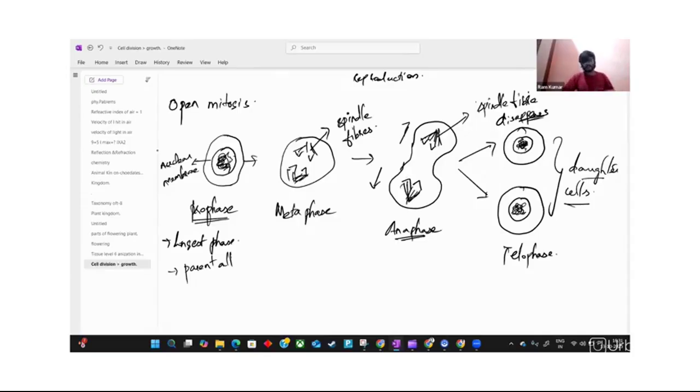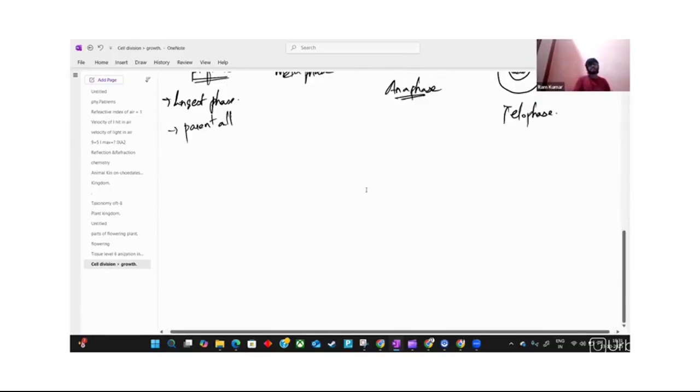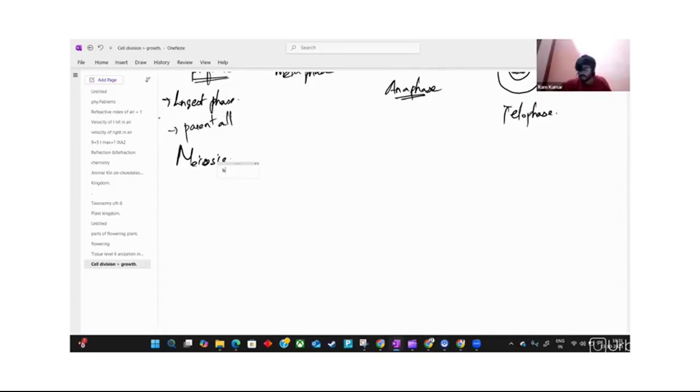Meiosis is the next cell division concept. The term meiosis itself means to reduce. In meiosis, the same process occurs,